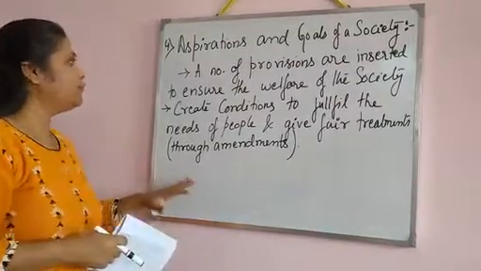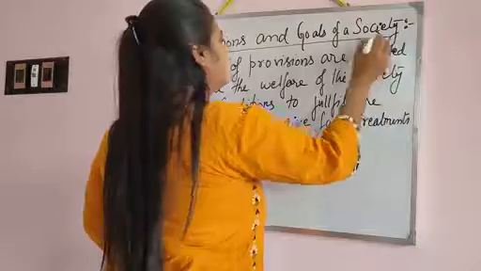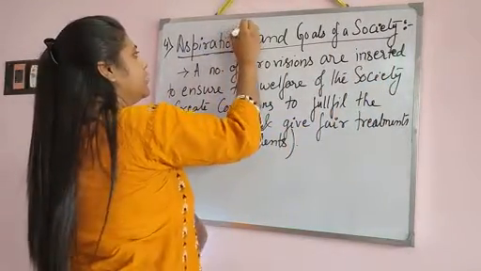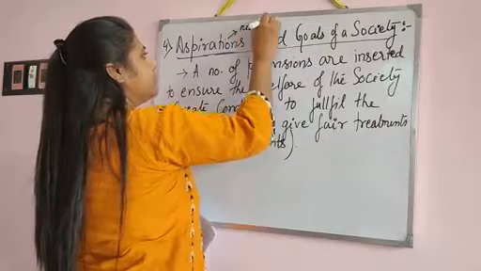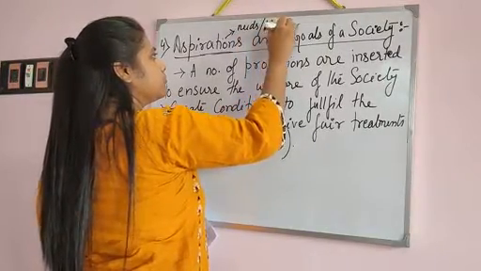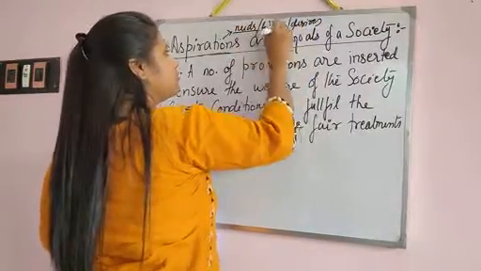Our next, fourth one is the aspirations and goals of the society. Now what does aspiration mean? Aspiration means the needs, wishes, or desires.